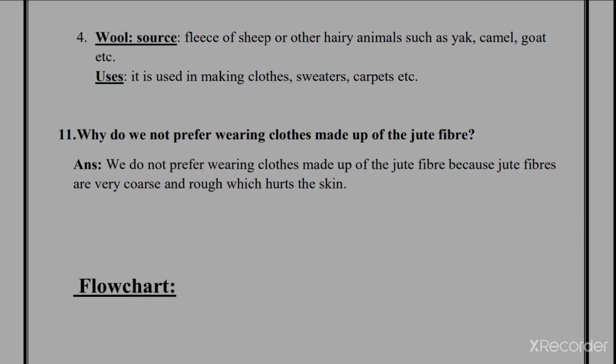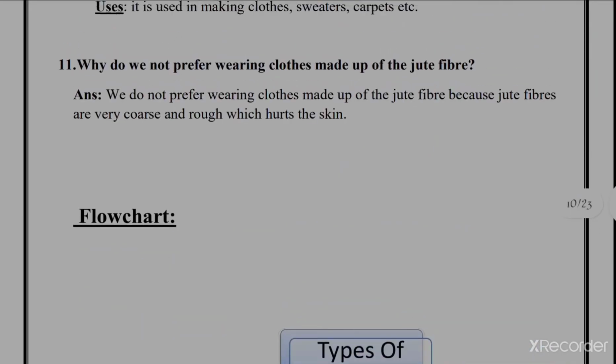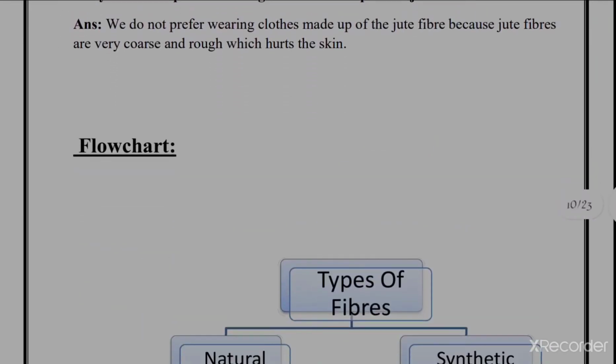Last but not the least, the 11th question: why do we not prefer wearing clothes made of jute fiber? Because jute fibers are quite coarse and harsh, so they will irritate our skin and hurt our skin. So all in all it is not comfortable for us to wear, and that's why we do not use the jute fiber as a cloth material.